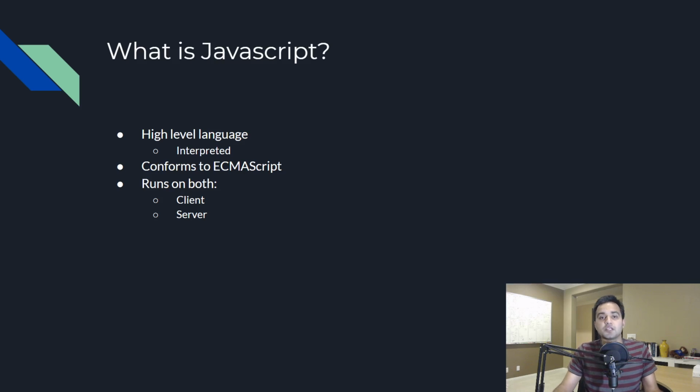It's just interpretation. There's a lot of reasons why interpretation is more favored than compilation, and vice versa. Sometimes you like compilation more than interpretation. But that's what makes JavaScript really cool, that it's a high-level language that just has one step, which is interpretation. And JavaScript conforms to the ECMAScript standard.